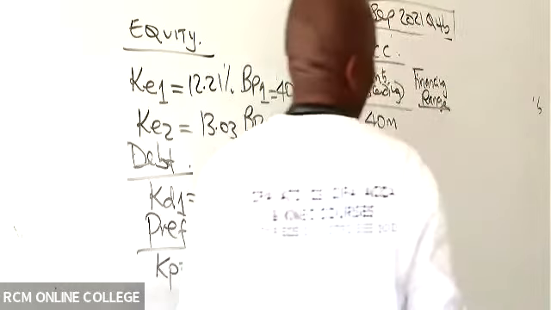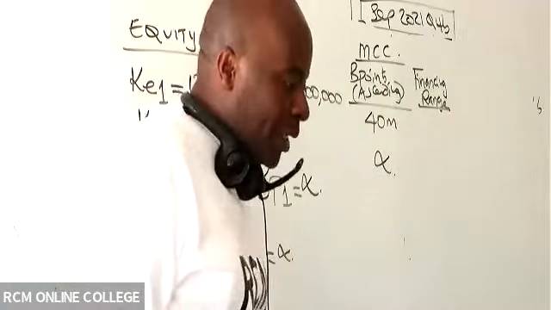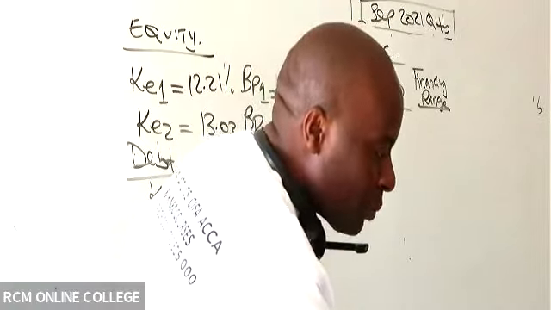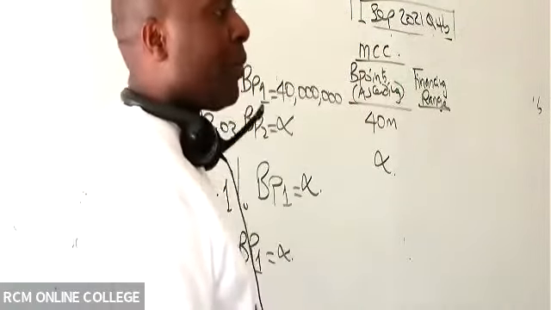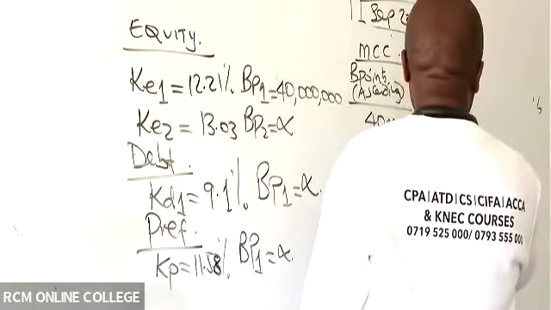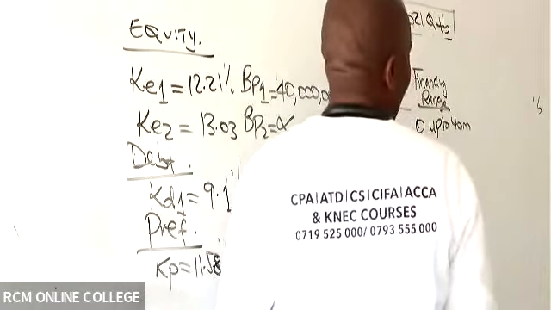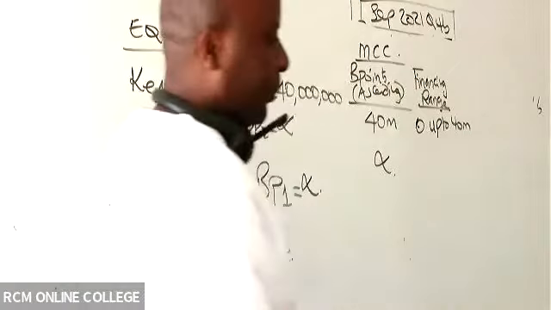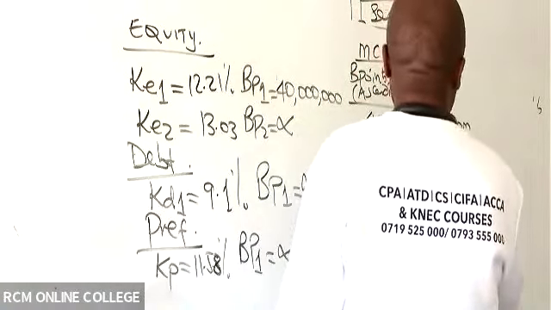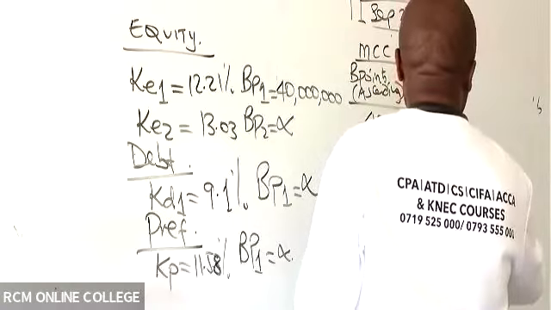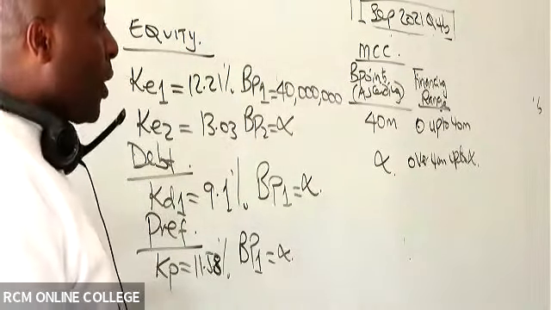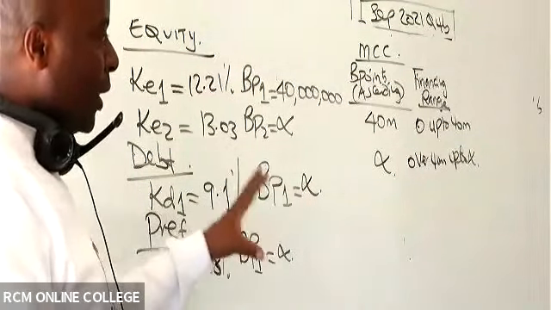Tell me, how will the first class look? Don't say 0 to 40 like that. There's a language we normally use: 0 up to 40 million. After that, how will the second class read? Not 40, but over 40 million up to infinity. Those are the financing ranges that we have.